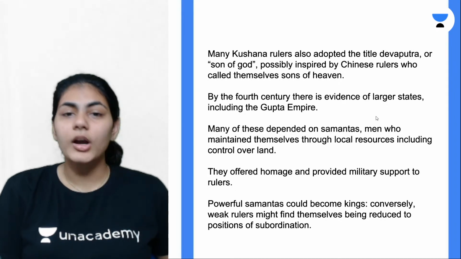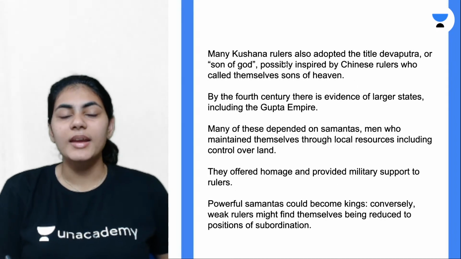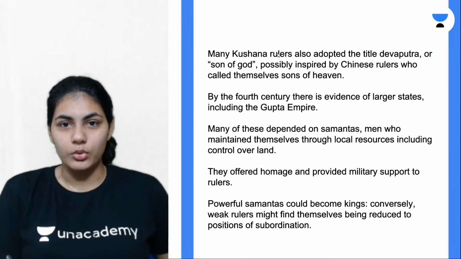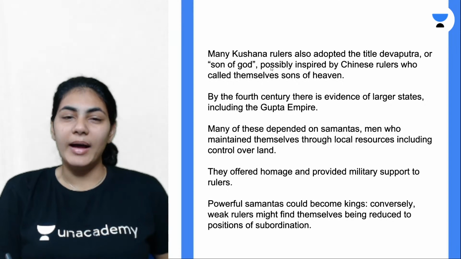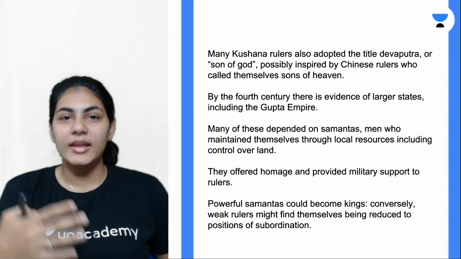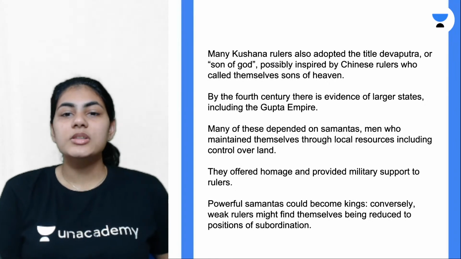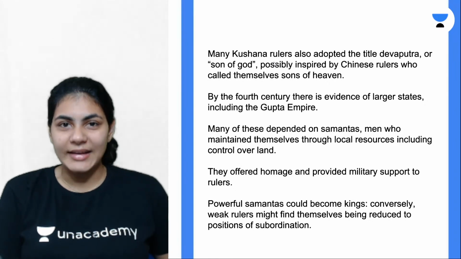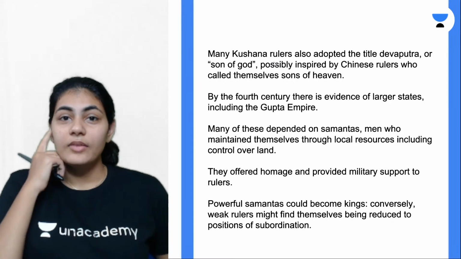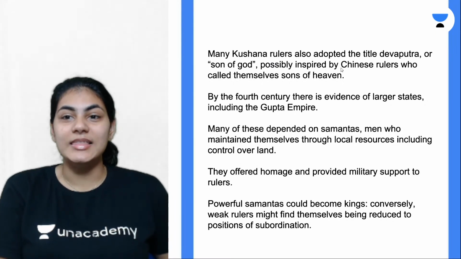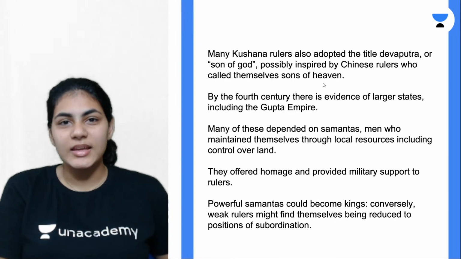Cool. So moving on to the next slide. We're still studying the Kushana rulers. Apart from installing their sculptures or statues in the temples, they also started adopting different titles, for example, Devaputra.